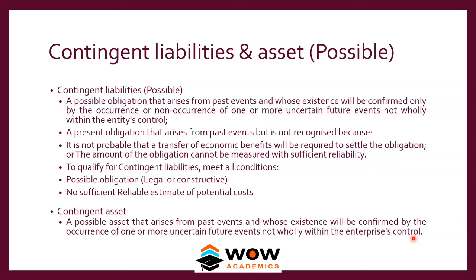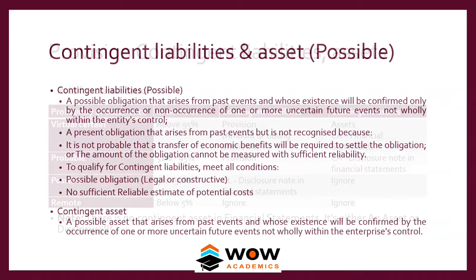The answer is no. We can't create a provision. What we could maximum do is we can just state in our accounts, without any numbers, that we are eligible to get a compensation of this much from the supplier. So that's what we could do. We can't proactively book sales. That's impossible.